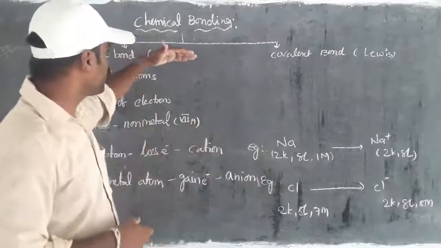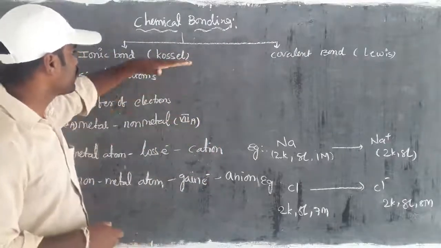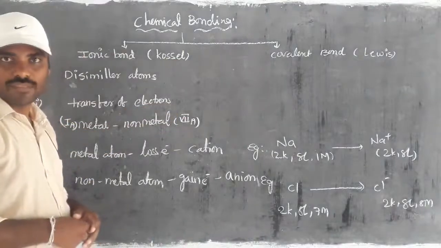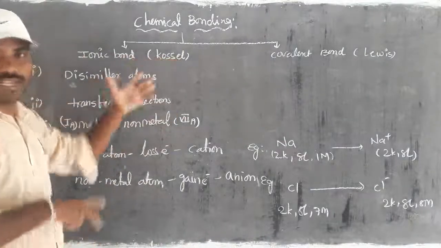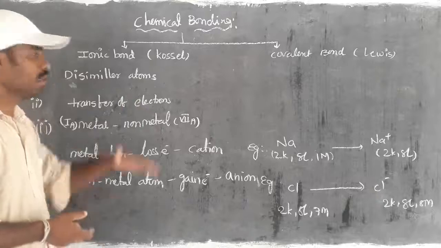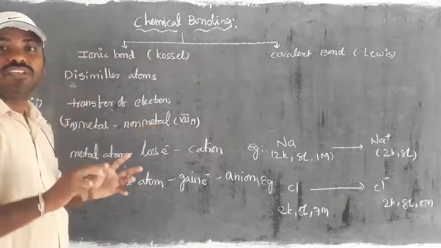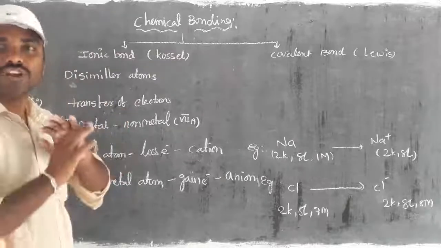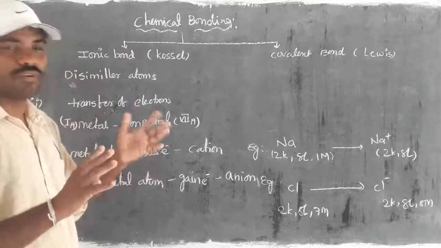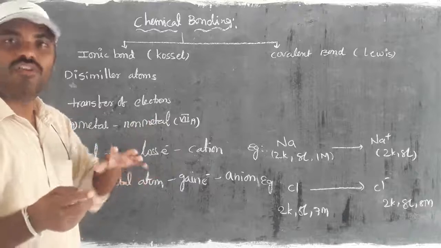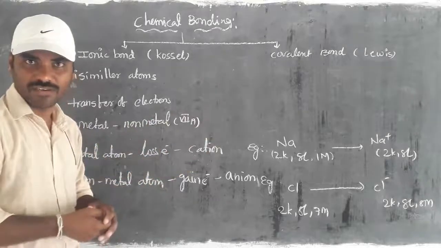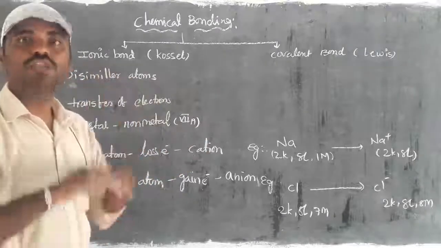Coming to ionic bond, it is proposed by Kossel, right? So what are his postulates about the formation of ionic bond? First, the ionic bond is formed between dissimilar atoms, meaning not similar. For example, oxygen is different and nitrogen is different. Like that, we have to take two different atoms.